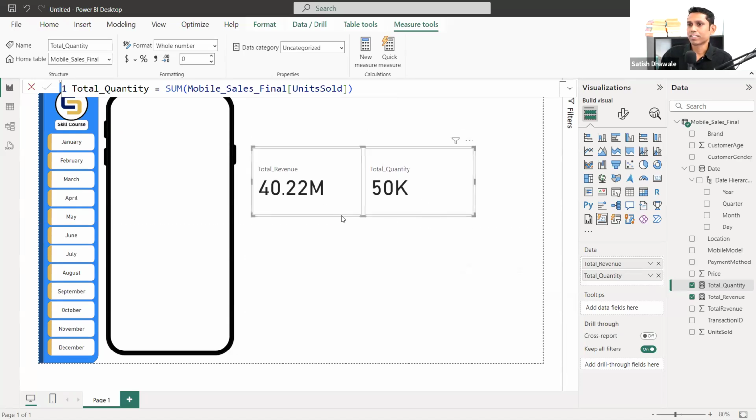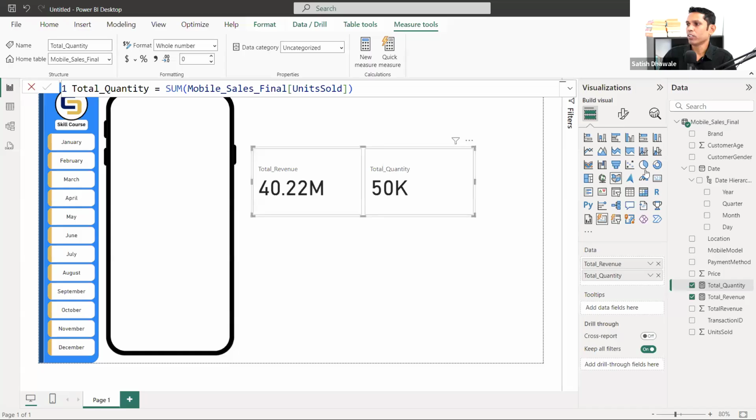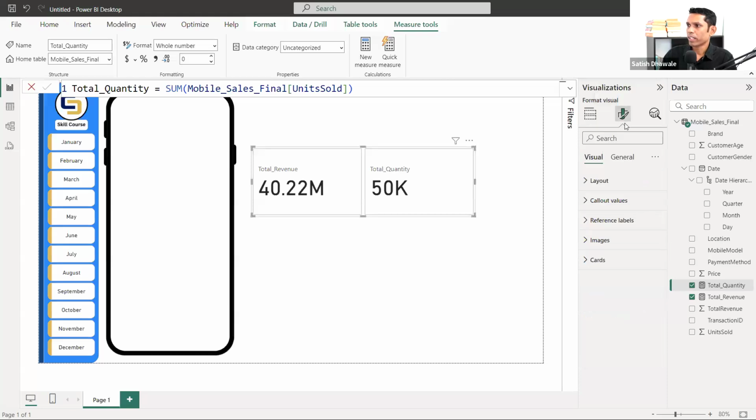Now I want to make it customized in a proper way. There should be a top right corner and top left corner, both the corners should be rounded corners. In order to get the rounded corners, you know that there are formatting options inside here. So let's go back to the format visual and click on this card, card values, no, layout.